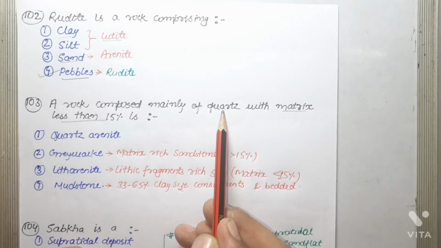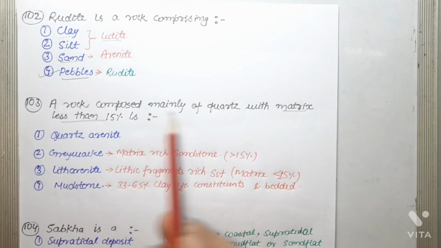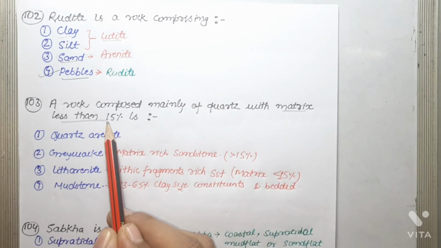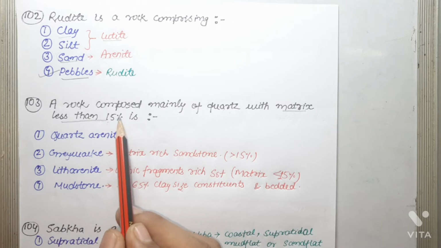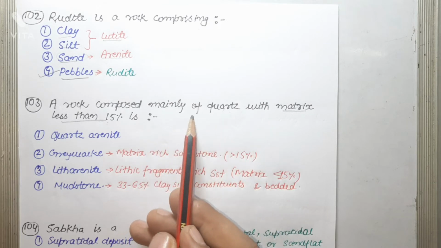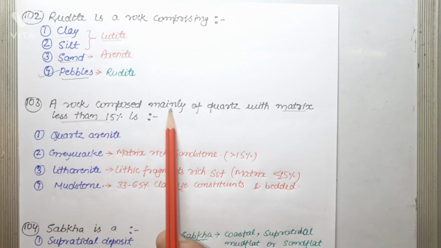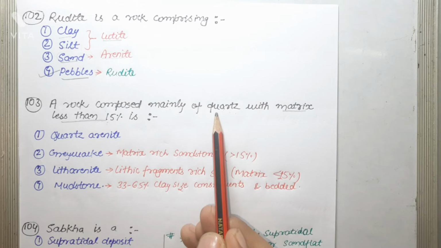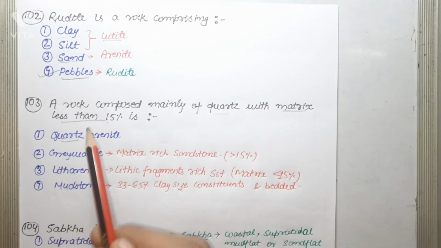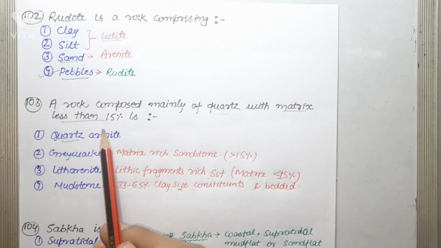And if a rock is composed mainly of quartz with matrix greater than 15%, then that is termed as wacke. If it is mainly composed of quartz, then that will come as quartz wacke, feldspathic wacke, and lithic wacke, respectively. So as far as this question is concerned, a rock composed mainly of quartz, with matrix less than 15% means this is arenite. So the correct answer is quartz arenite.